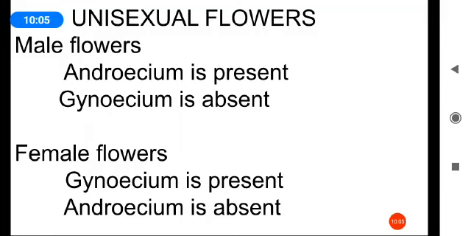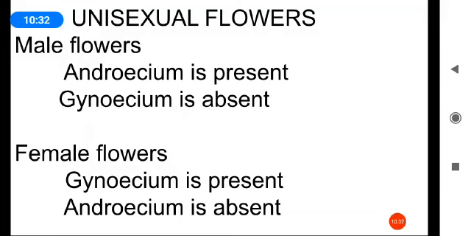There are two types of unisexual flowers, male flowers and female flowers. In male flowers, the androecium is present and the gynoecium is absent. In female flowers, the gynoecium is present and the androecium is absent, because the androecium is the male part of the flower and the gynoecium is the female part.